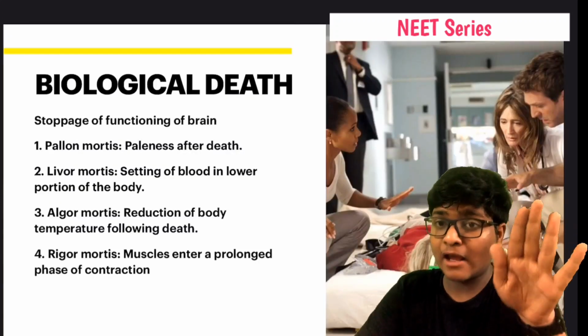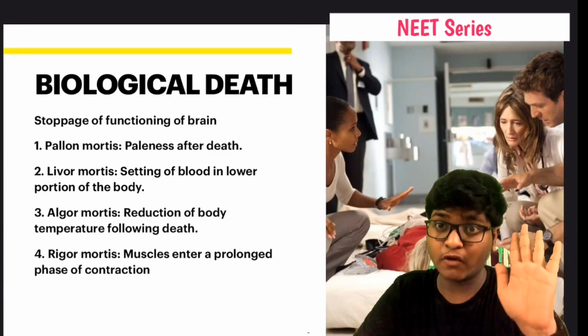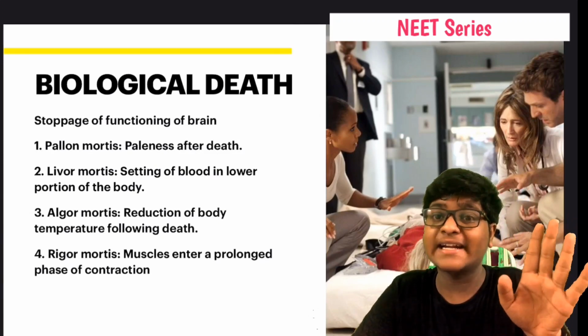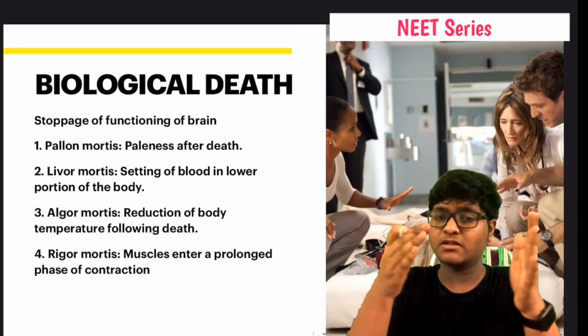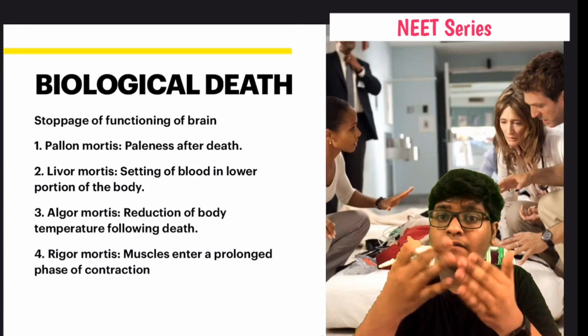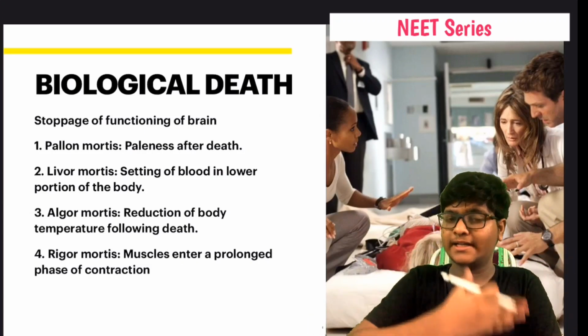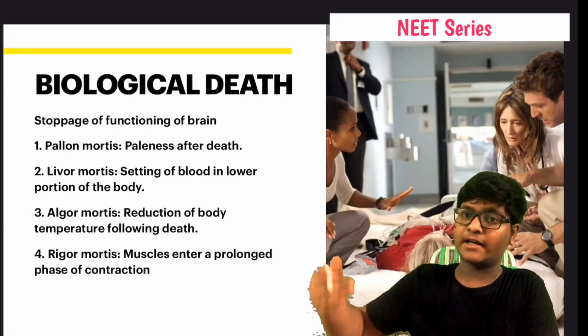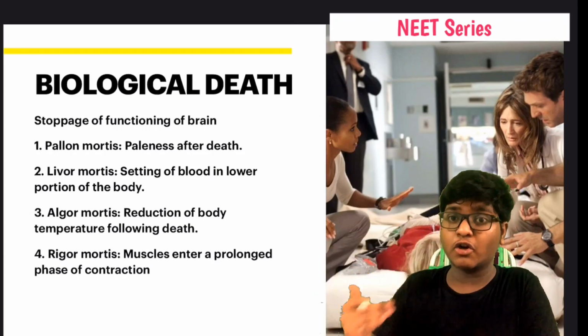Biological death happens when there is a stoppage in the functioning of the brain, and such patients are known as brain dead patients. The organs from brain dead patients are donated and transplanted into a person who needs those essential organs.